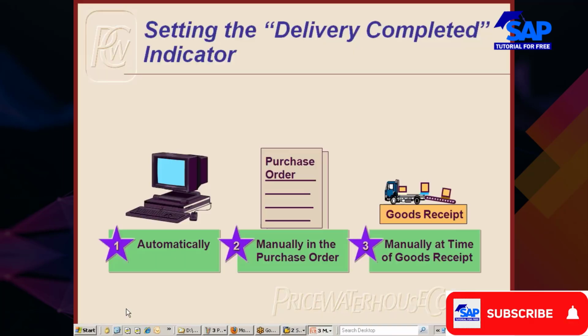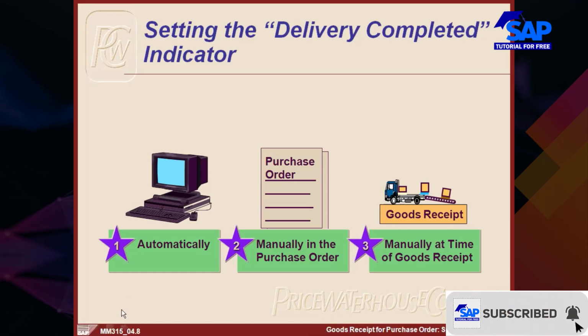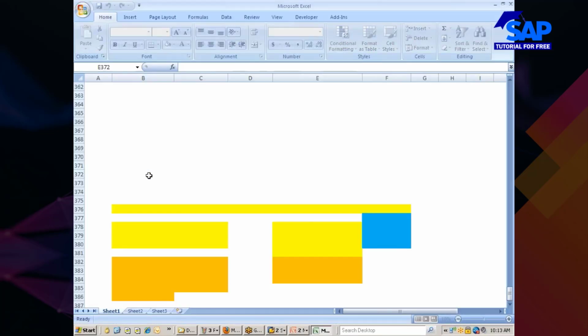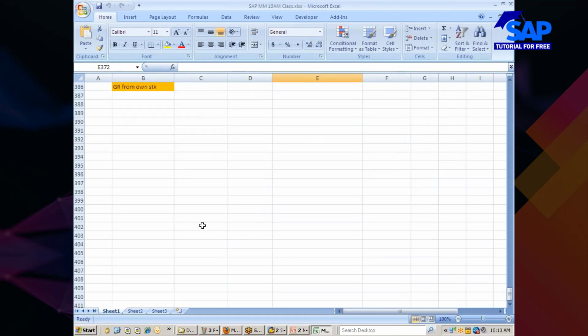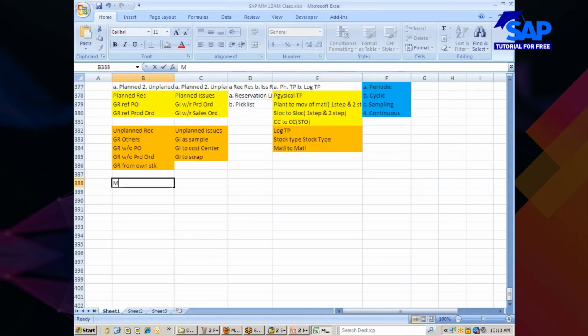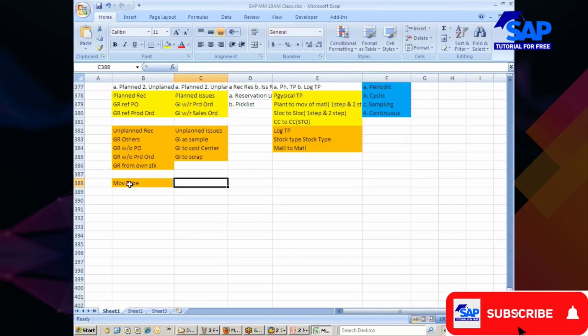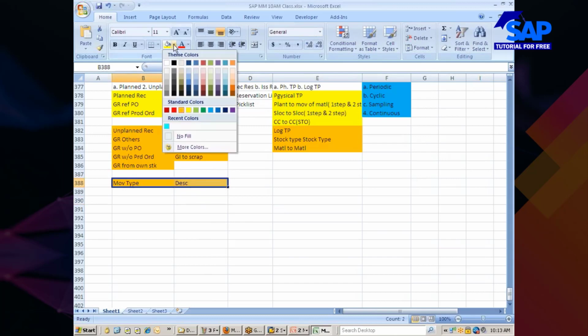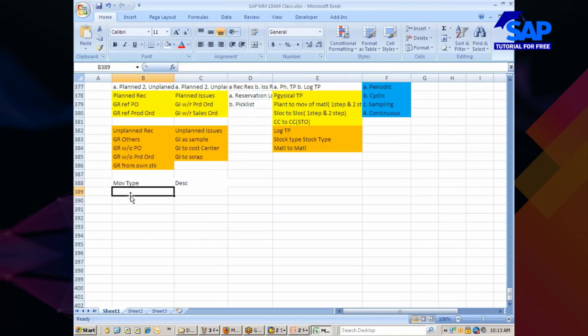At this moment, let me open the Excel file. Where was that? This is that. You need to remember many movement types. I would add some of them, but you guys while practicing, you have to update yourself. You have seen so many movement types.